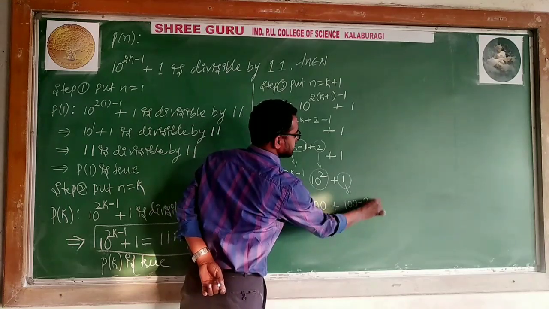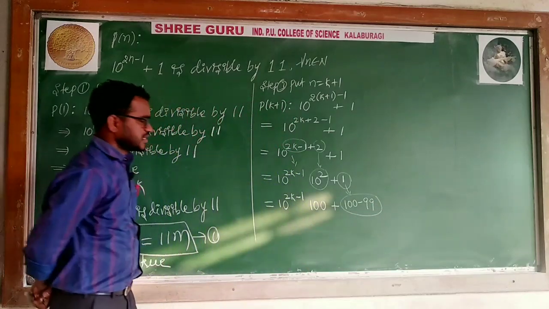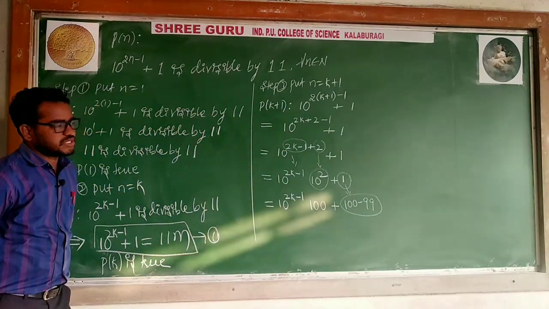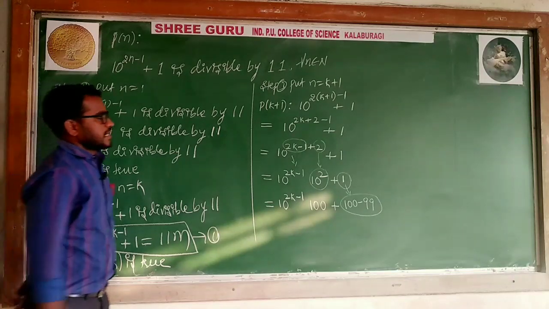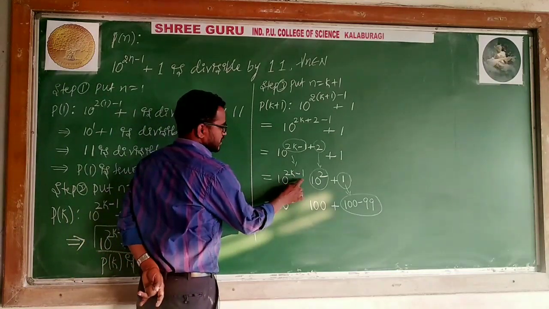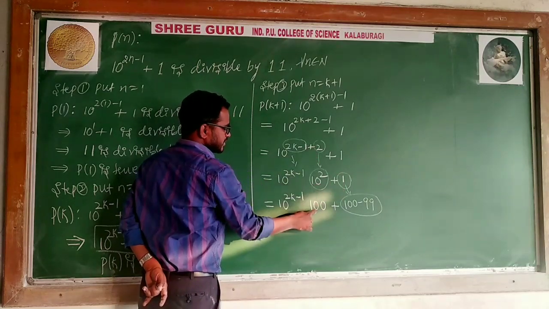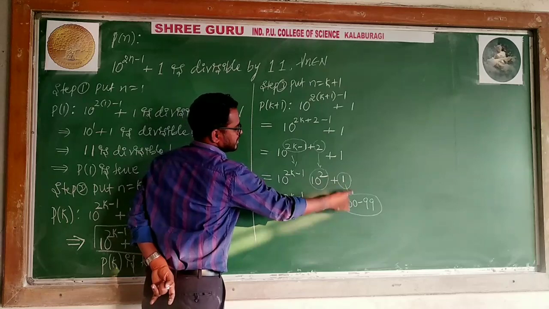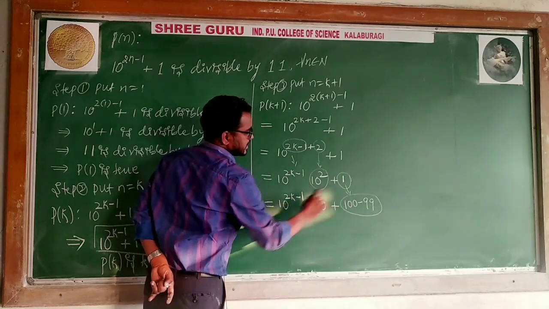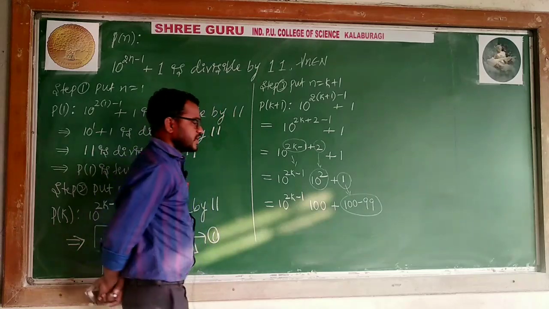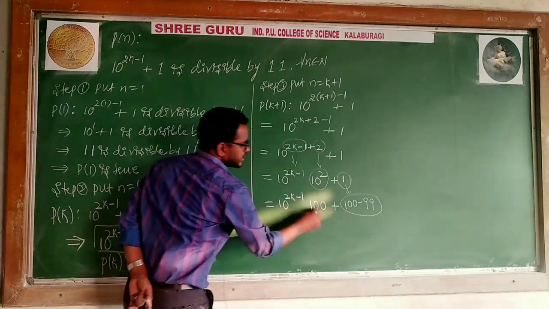Plus 1 can be written as 100 minus 99. This is an adjustment. Follow this adjustment, because I need to get 11 common. For that reason I am doing all this. 10 to the power 2k minus 1, 10 square I kept, plus 1. So 10 square can be written as 100, and plus 1 can be written as 100 minus 99, which is 1 only. Because I can take 100 common.